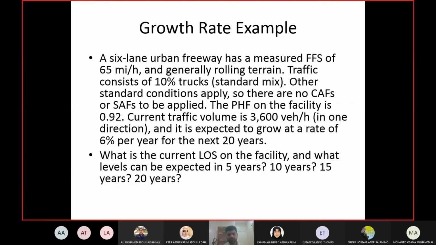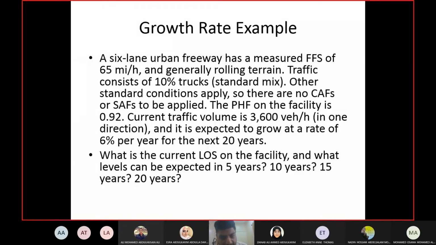What is the current level of service for the facility? Which is very simple. We have done it in the first 2 examples on Thursday as well. Find out the current level of service. But the additional part is, what is the level of service in 5 years, 10 years, 15 years, and 20 years? This is something new, and this is where you will apply the growth rate.